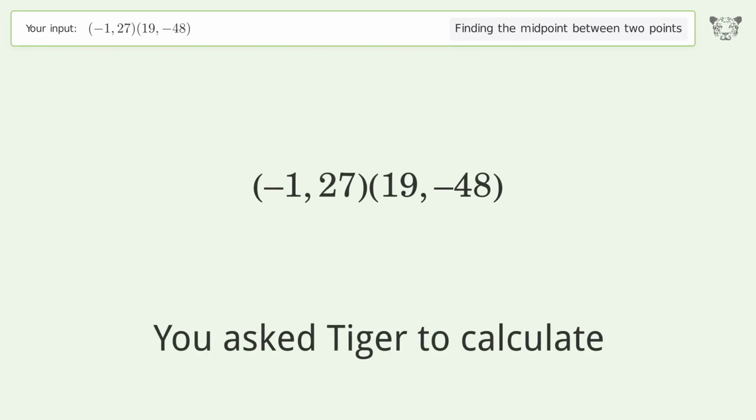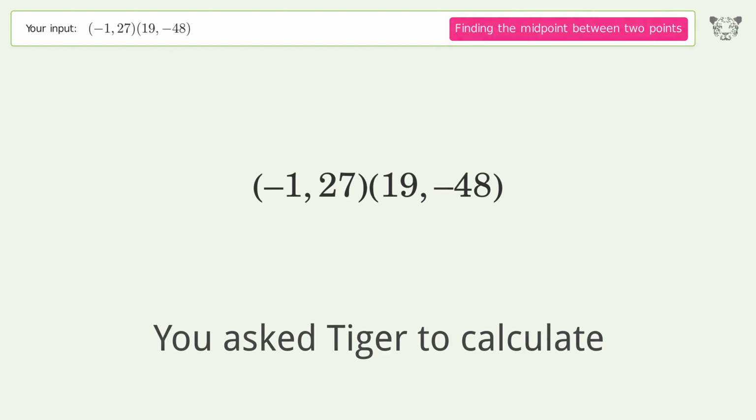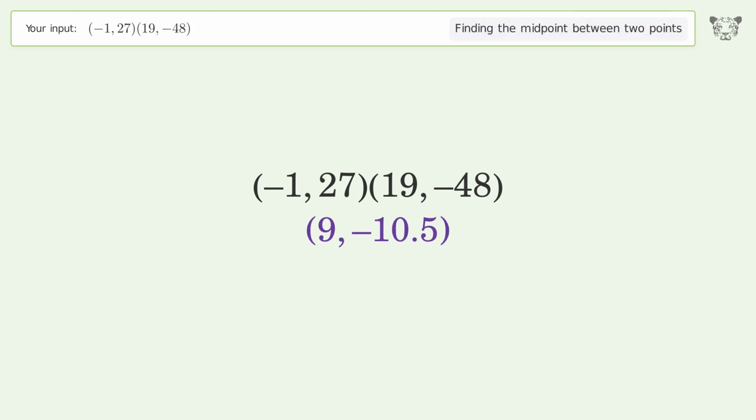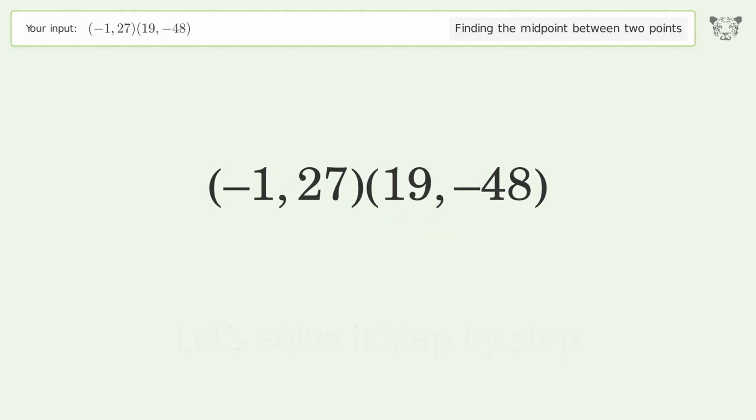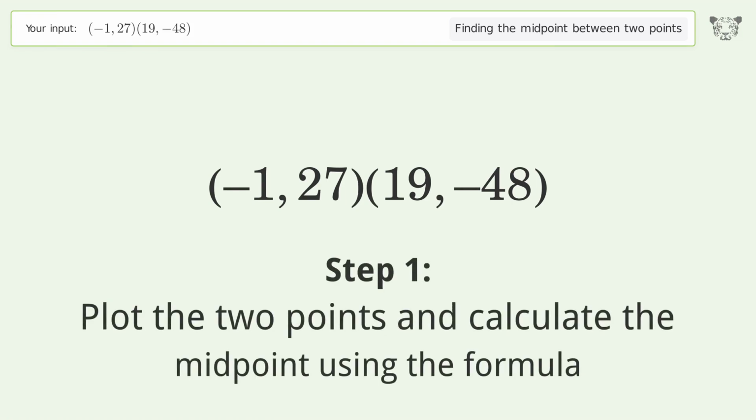You ask Tiger to calculate. This deals with finding the midpoint between 2 points. The midpoint between the 2 points is 9, negative 10.5. Let's solve it step by step. Plot the 2 points and calculate the midpoint using the formula.